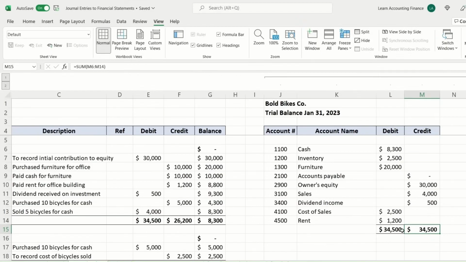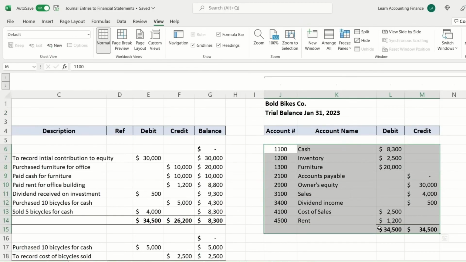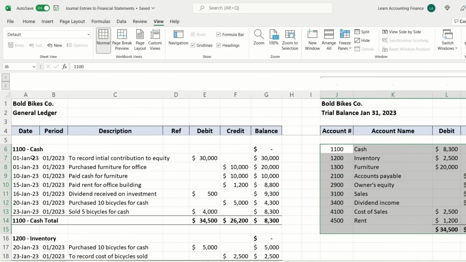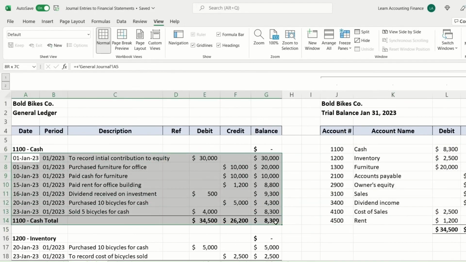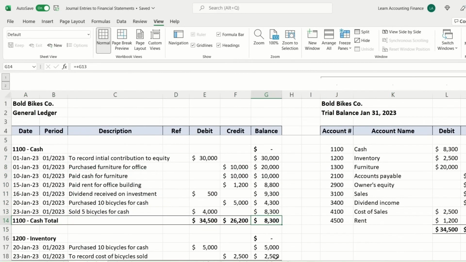And this is a very good summary of all of the accounts in the books and what their balances are at any given point in time. And when I say any given point in time, as you can see, it says trial balance January 31st. So this is information as of January 31st. However, if you wanted to see all the transactions that took place, you could go back to any single journal ledger. So again, for example, for cash, you can see all the transactions that took place in the month. And here you have the final balance of January 31st.